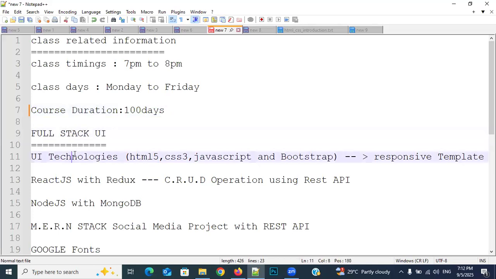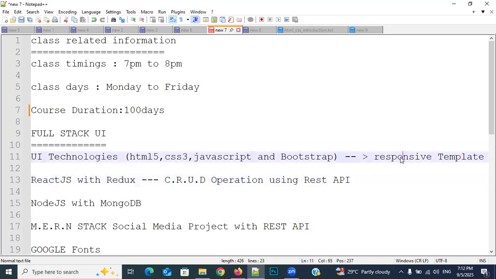Then after that, the subjects will be UI technologies. As a part of the UI technologies, you will get HTML5, CSS3, JavaScript, and Bootstrap. After completion of all the subjects, we will design a responsive template. This is purely related to the UI technologies project. Then after that we'll discuss React.js with Redux. I will discuss by using these two. We will develop a CRUD operations project by using REST API. This is the second project.